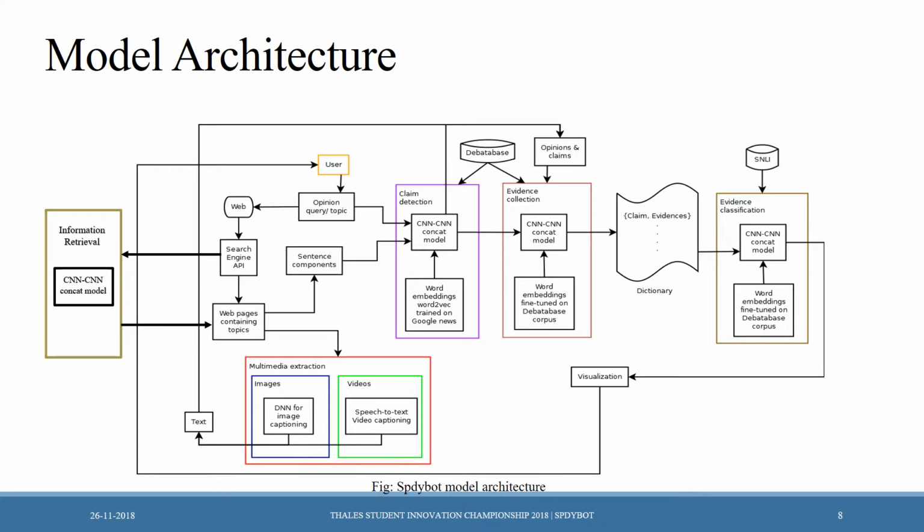This model is trained on a textual entailment dataset, which will classify each evidence as entailing, contradicting, or neutral in terms of the claims. Finally, we have this visualization technique associated with a word embedding pre-trained on word2vec, which will provide the final output in numeric form to the user and also will provide an explanation of the whole decision-making process.